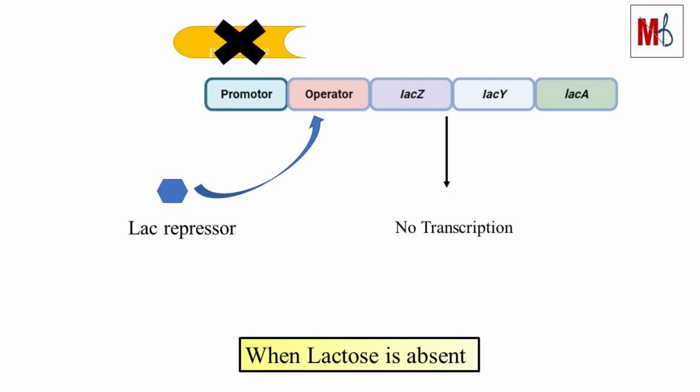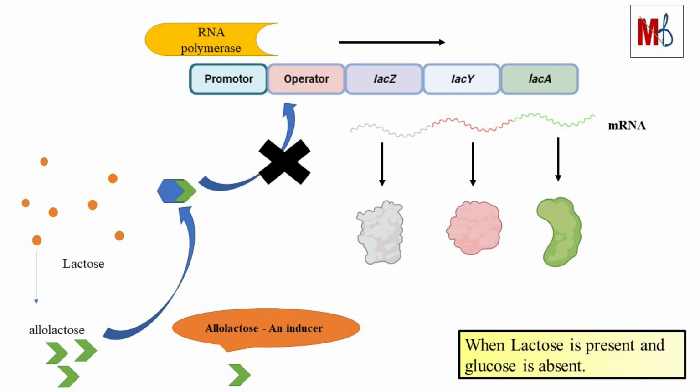Why would a cell waste energy to form enzyme if there is no lactose? When lactose is present, and glucose is absent, then some of the lactose molecules will be converted into allolactose, which is the isoform of lactose. This allolactose changes shape of repressor molecule, which will not be able to bind to operator. Now, when operator sequence is free, RNA polymerase can easily move, and transcribe all the structural genes.